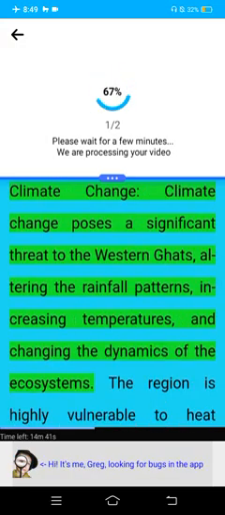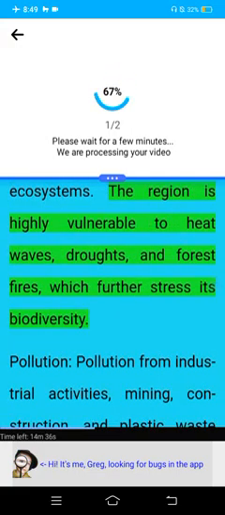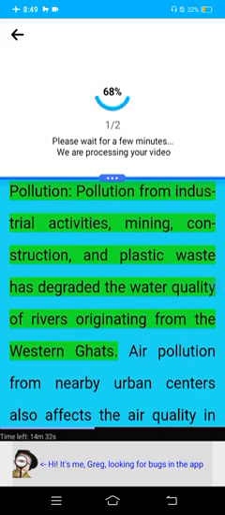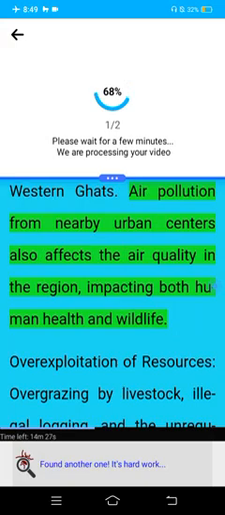Climate change. Climate change poses a significant threat to the Western Ghats, altering rainfall patterns, increasing temperatures, and changing the dynamics of the ecosystems. The region is highly vulnerable to heat waves, droughts, and forest fires, which further stresses biodiversity. Pollution. Pollution from industrial activities, mining, construction, and plastic waste has degraded the water quality of rivers originating from the Western Ghats. Air pollution from nearby urban centers also affects the air quality in the region, impacting both human health and wildlife.